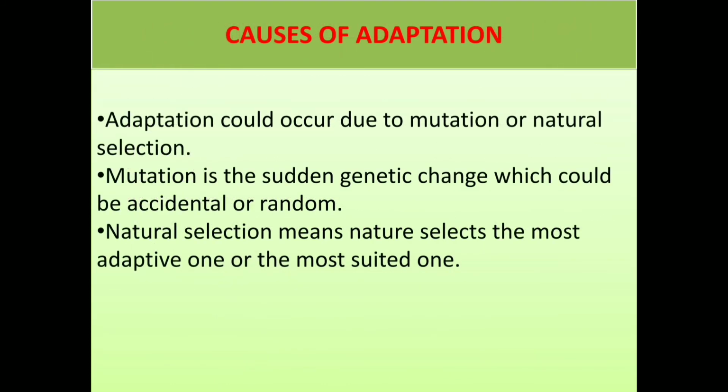Next, the causes of adaptation. Adaptation could occur due to mutation or natural selection. Mutation is a sudden genetic change which could be accidental or random. Natural selection means nature selects the most adaptive one or the most suited one.